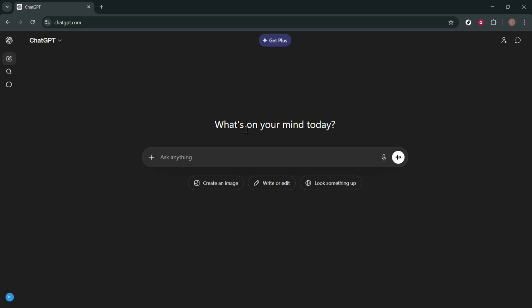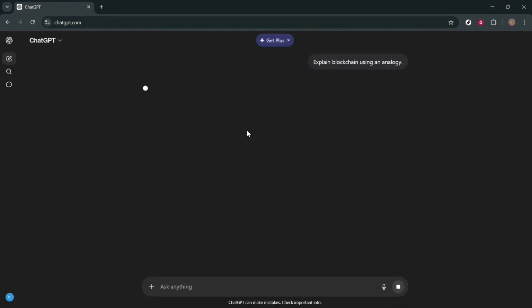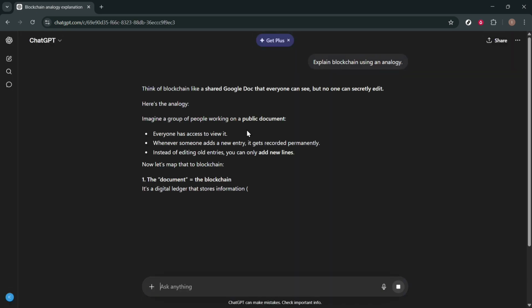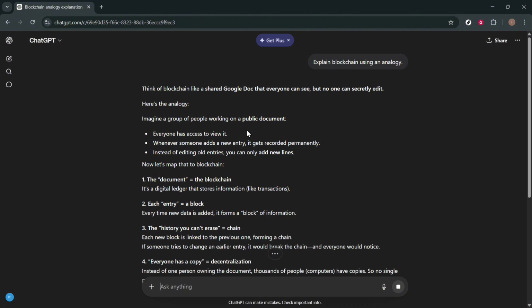So for example, I want to ask ChatGPT to explain a blockchain using analogy. I'll enter that prompt here and hit send. Now, you can go ahead and tailor the analogies to your audience. For example, explain cloud computing with an analogy a high school student would understand.